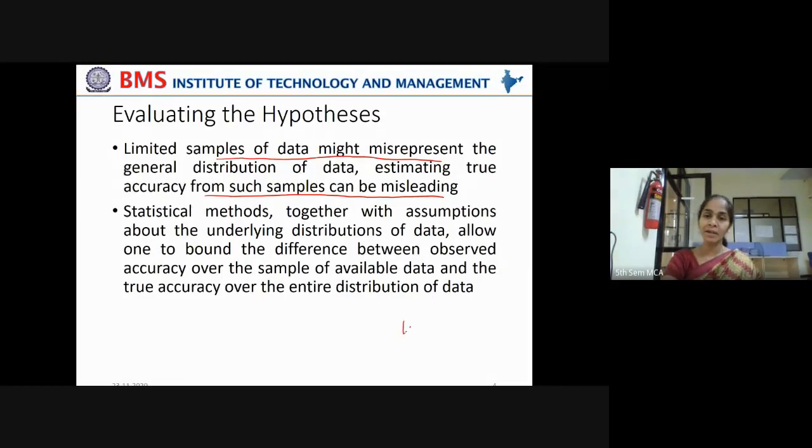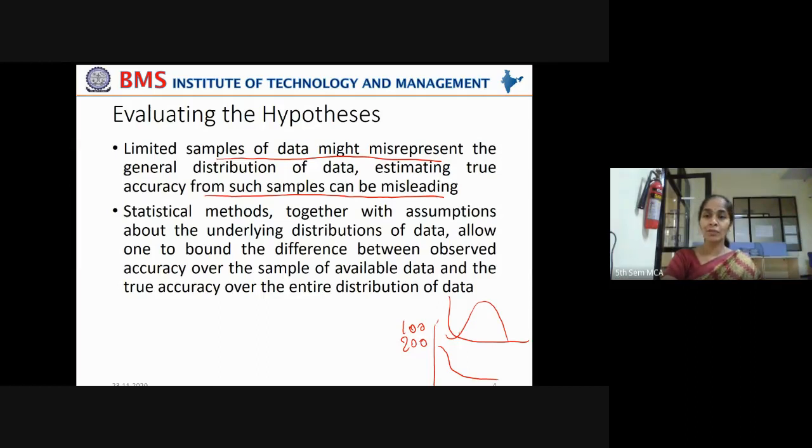Say if you have some 100 data points or 200 data points, it will be sufficient to understand the distribution, whether the distribution is a normal distribution or whether the distribution is a skewed distribution. That you can understand only if you have more amount of data, right? Say if I have all 60 students' data when I want to perform a study about my class, then it is well and good. Otherwise, at least some 50% or at least some 30% data, then it will be easy to study the distribution of data.